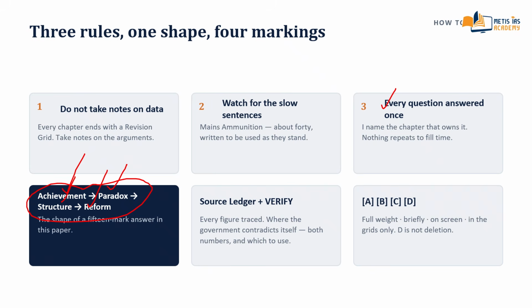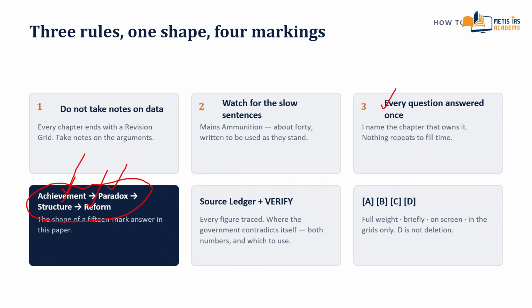You will see it in every chapter, and by part 3 you will be able to build it yourself on a topic I never taught you. That is the shape of a 15-mark answer: achievement to paradox, paradox to structure, structure to reform.